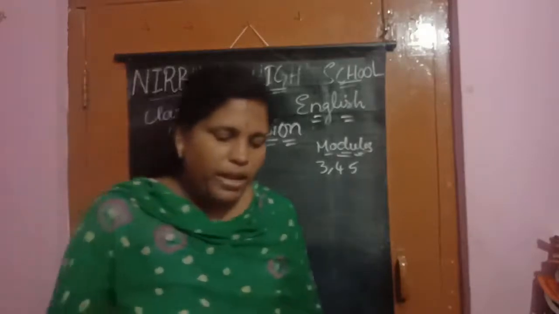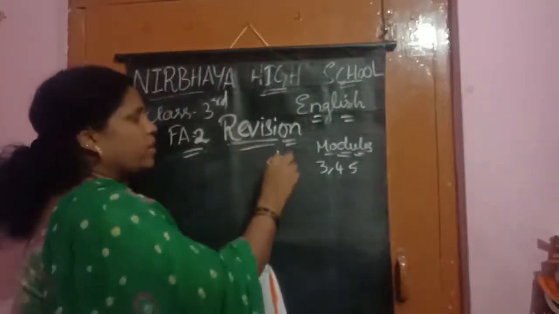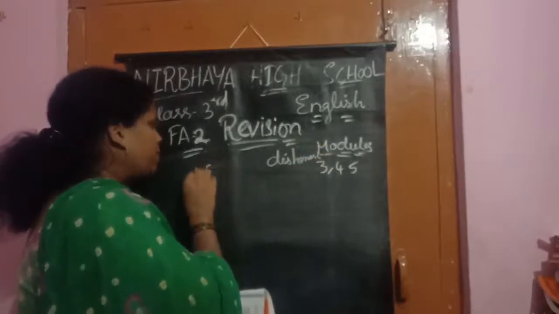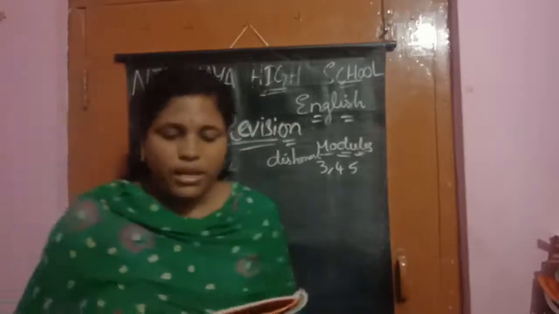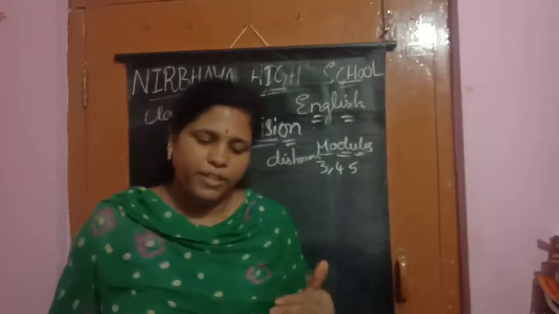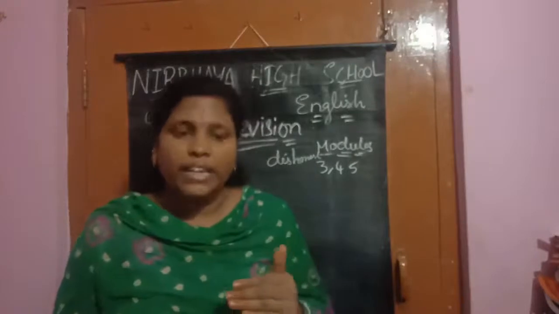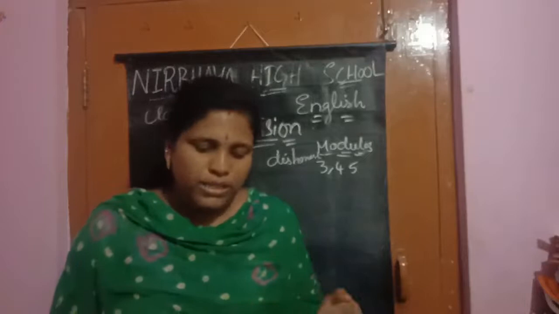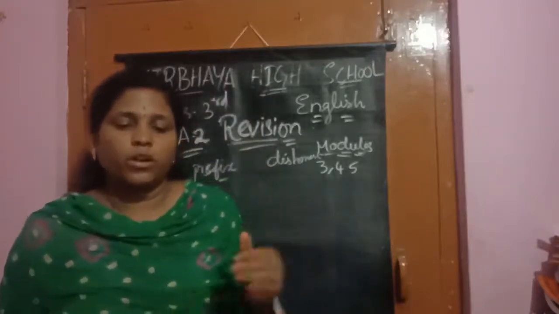Yes, children. See here. Exercise 2.1. Honest. We are adding here prefix dis. Then what it becomes? Dishonest. Yes, children. What it is here? Prefix. We are adding prefix. Here see dis, in, mis, re, im. These are all prefixes. Honest, dishonest. Cover, uncover. Place, misplace. Pure, impure. Sufficient, insufficient. Cycle, recycle. Yes, children, this is about your 2.1.